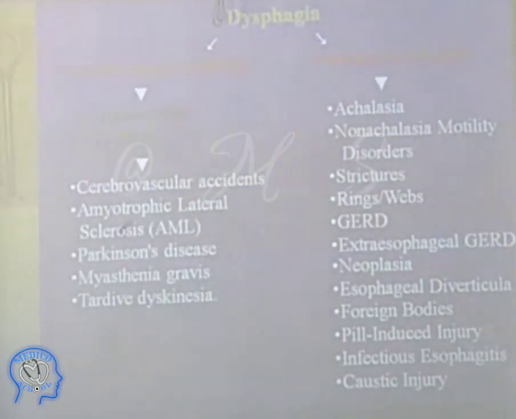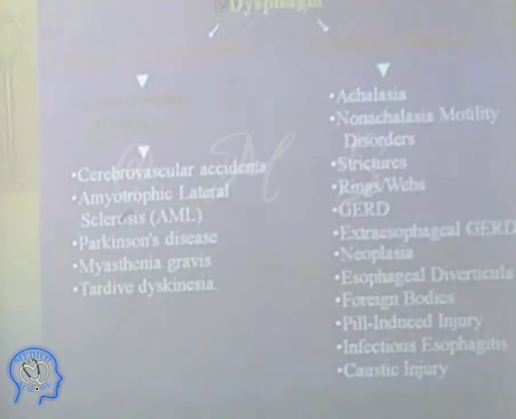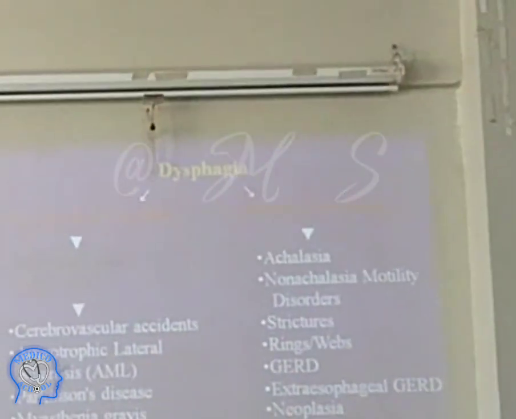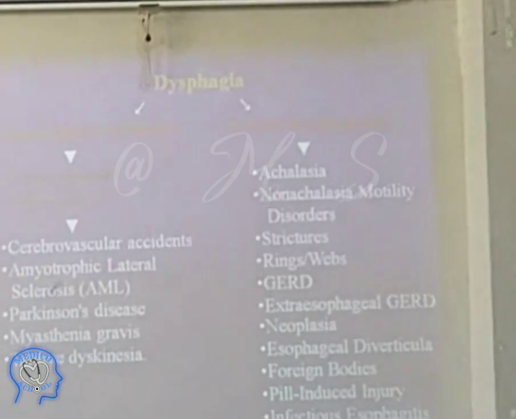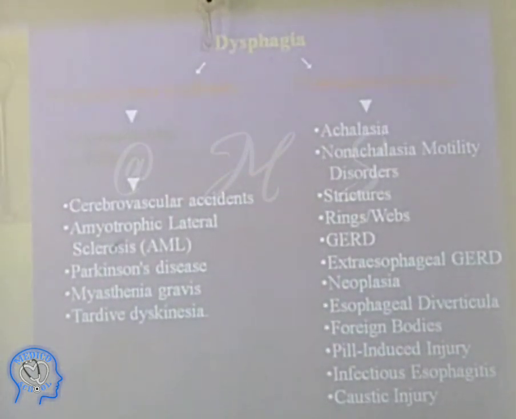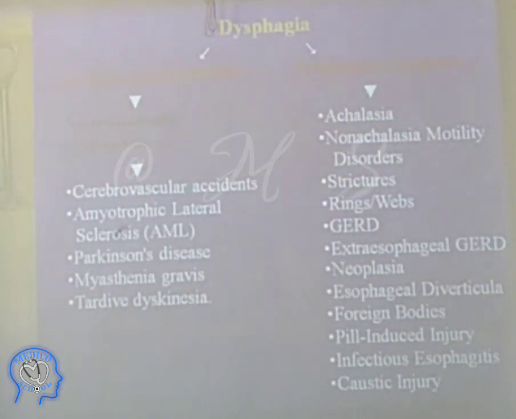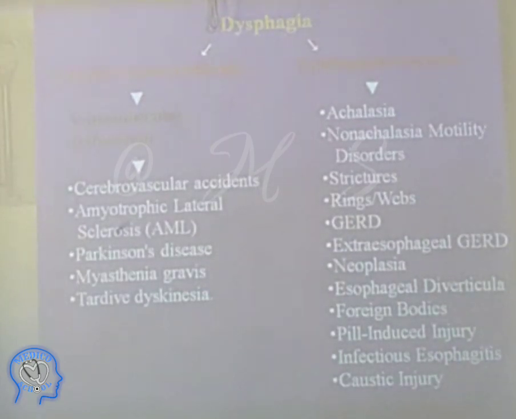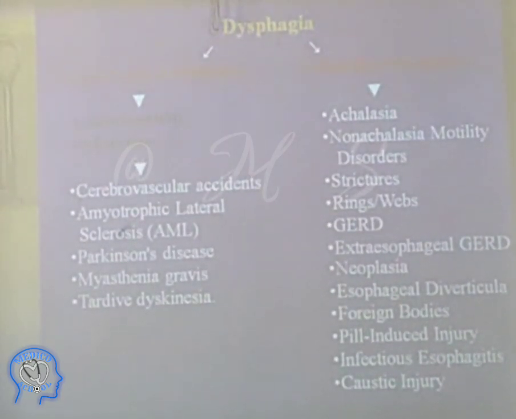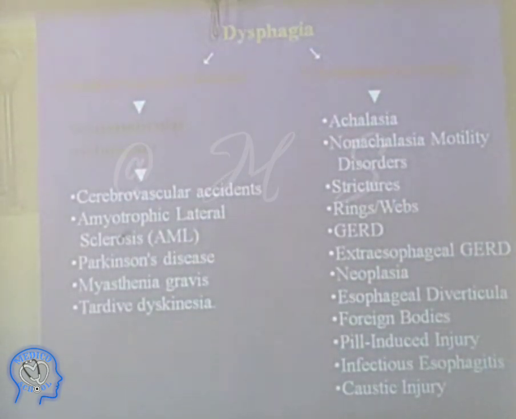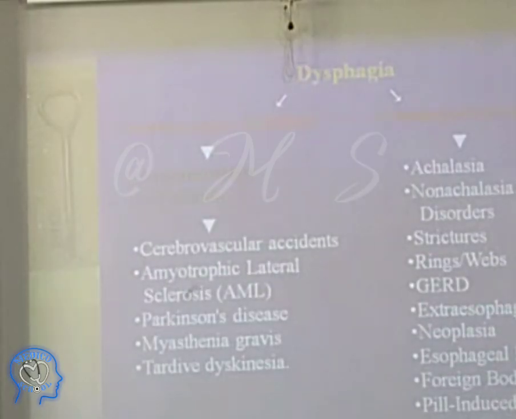Causes of oropharyngeal dysphagia: cerebrovascular accidents, amyotrophic lateral sclerosis, Parkinson's disease, myasthenia gravis. And if you talk about the esophageal causes, top of the list is achalasia cardia. Then we have non-achalasia motility disorders. We have strictures, webs, GERD, and neoplasm, which causes obstruction of the esophagus at any place, either the upper one third, middle one third, or lower one third. Or it can be esophageal diverticula or foreign bodies.